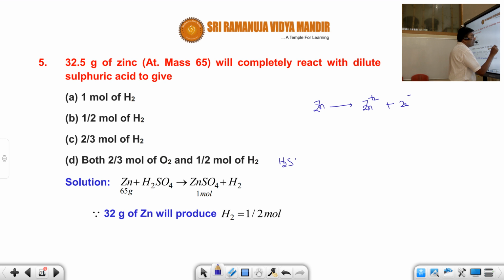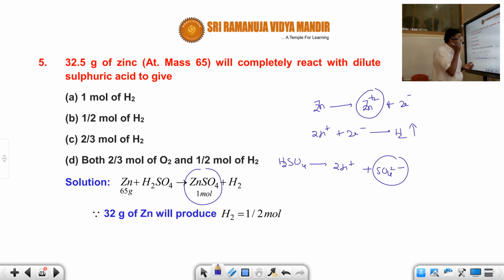I hope you understood. This is the basic philosophy of the question. So metals are electropositive, and these are non-metals. Hydrogen is a non-metal, it takes electrons. Metals give electrons, non-metals take electrons. Well, why is it so? You studied this in periodic classification. Metals are larger in size and these are smaller in size. Smaller size means more electron affinity or electronegativity, so they take electrons. I hope you are very clear.